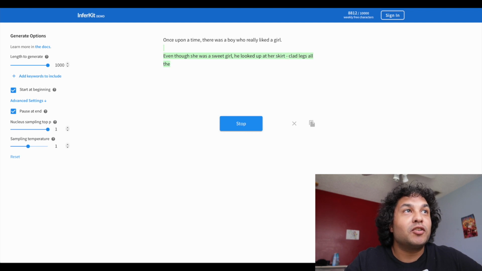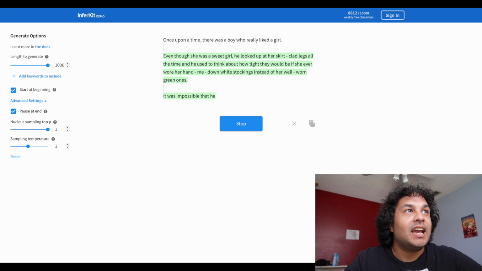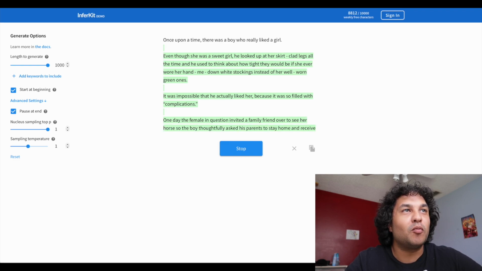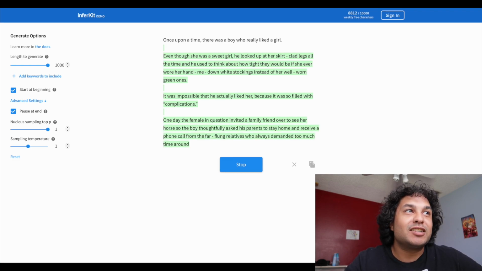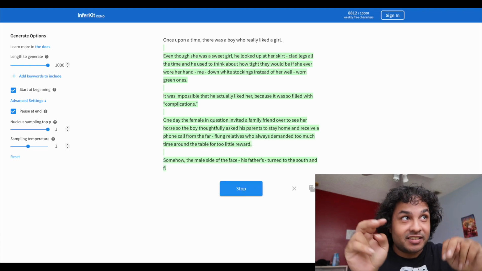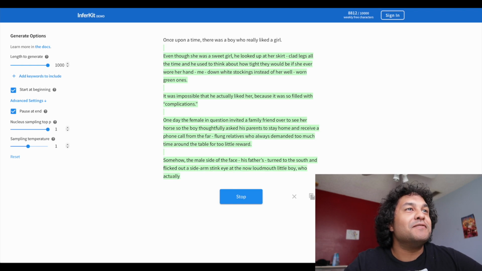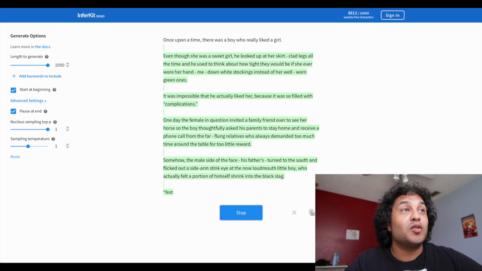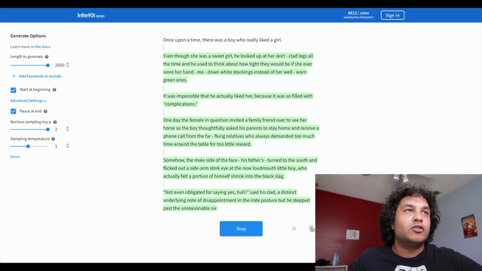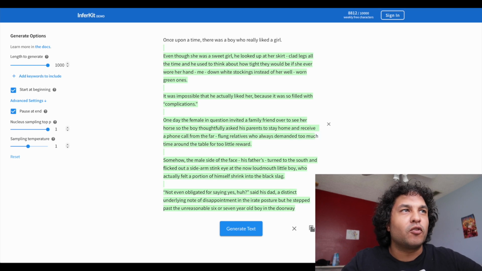Even though she was a sweet girl, he looked up at her skirt-clad legs all the time, and he used to think about how tight they would be if she ever wore her hand-me-down white stockings instead of her well-worn green ones. It was impossible that he actually liked her because it was so filled with complications. One day, the female in question invited a family friend over to see her horse, so the boy thoughtfully asked his parents to stay home and receive a phone call from the far-flung relatives who always demanded too much time around the table for too little reward.